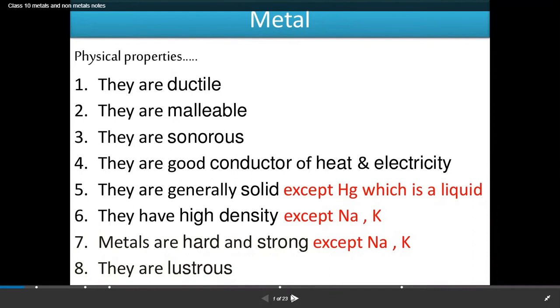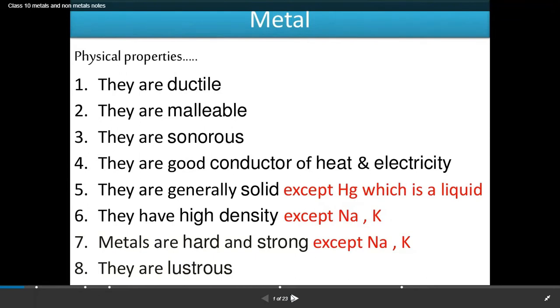Today we are going to start with a new chapter, metals and non-metals. Let's first discuss the physical properties of metals. As we know, metals are ductile, which means that they can be drawn into thin wires. They are malleable, which means that they can be beaten into thin sheets.